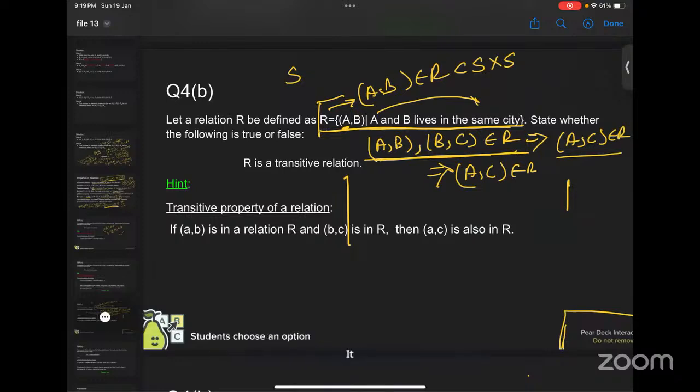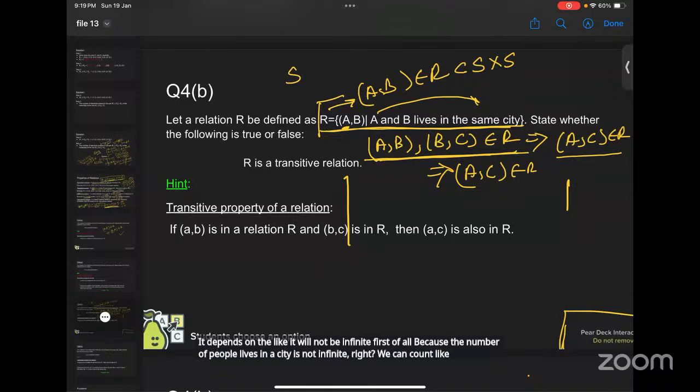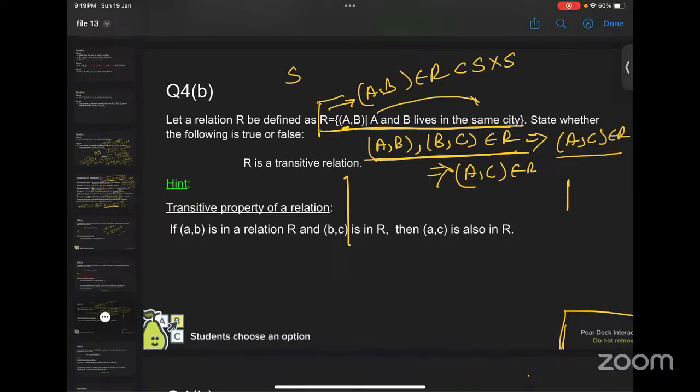It will not be infinite, first of all, because the number of people who live in a city is not infinite, right? We can count until it ends. Yes, correct. The number of people who live in Chennai, we can ultimately count. It can be a very large number, but we can count it. Infinity is something we cannot count up to the end. So the set will be finite, am I correct? Yeah, this set will be finite. We can count the set.